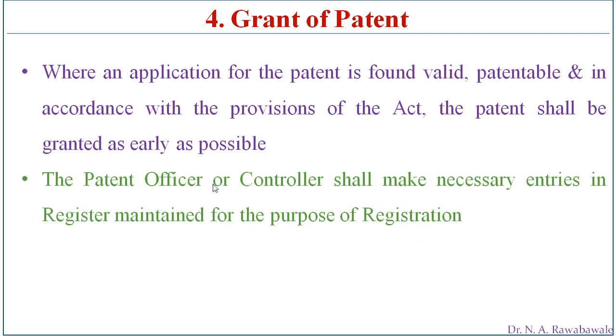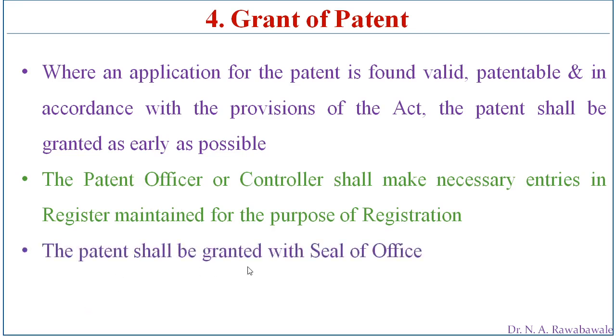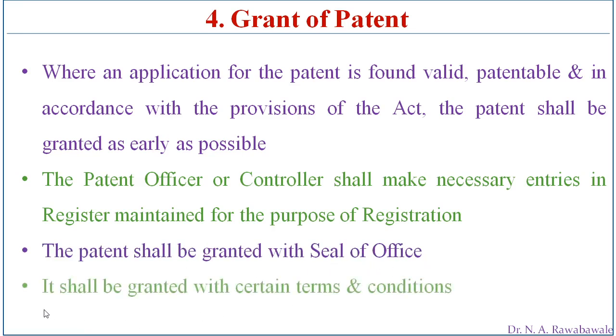So the controller or patent officer has to make the entries in the register which is maintained for the purpose of registration only, and all necessary entries have to be made, and the certificate has to be issued with seal and signature. The patent shall be granted with the seal of the office, and it shall be granted with certain terms and conditions. The terms and conditions may be given by the controller.